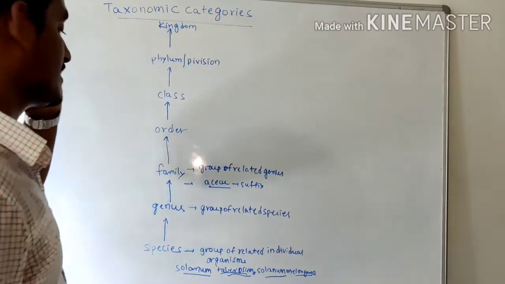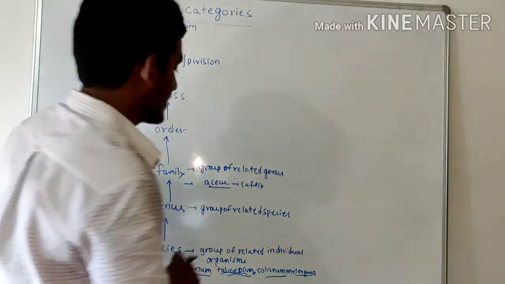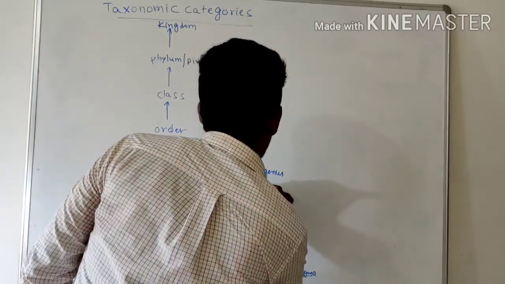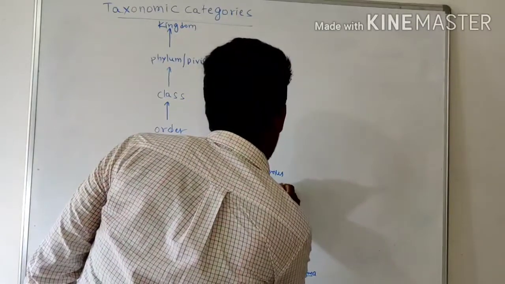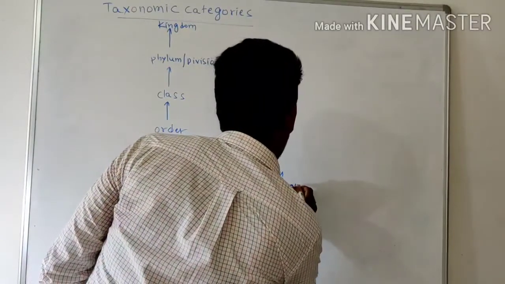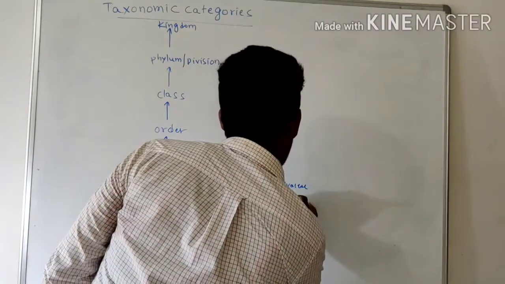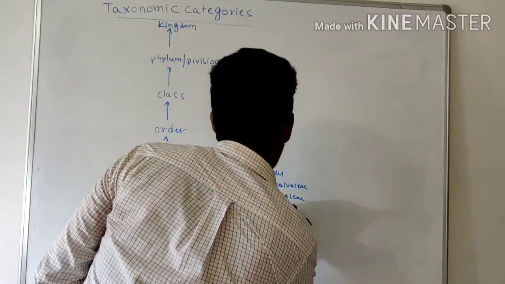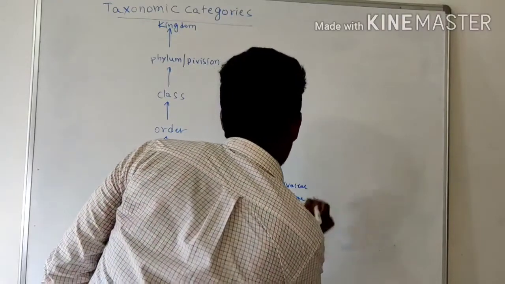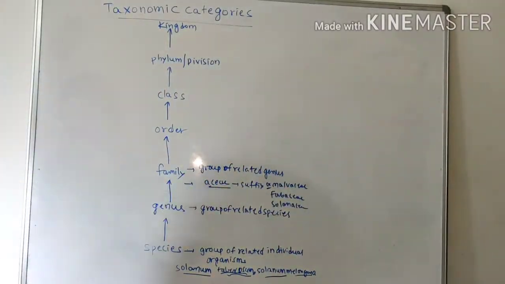Some examples are Malvaceae, Fabaceae, and Solanaceae.